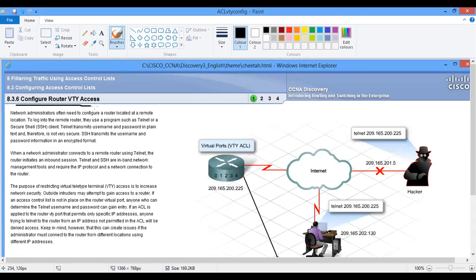Securing your VTY through access list. So it's very important for your exams and even for production environment.